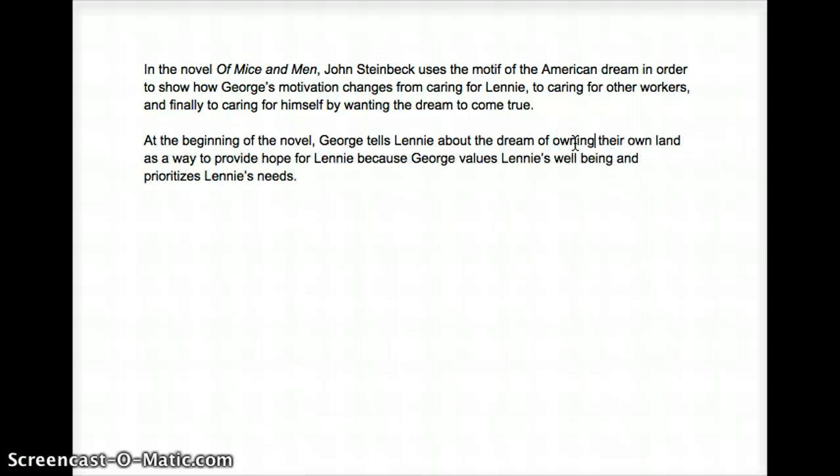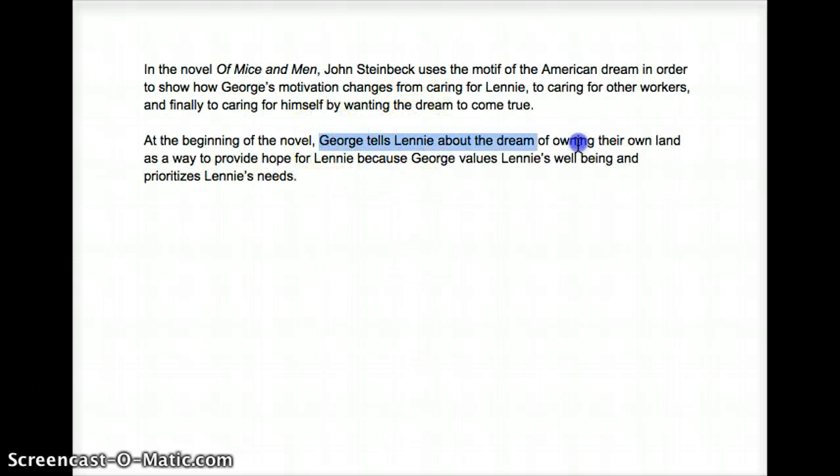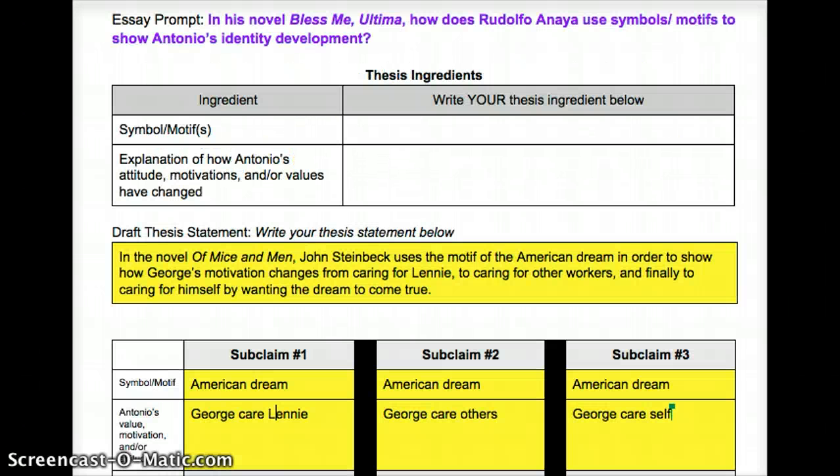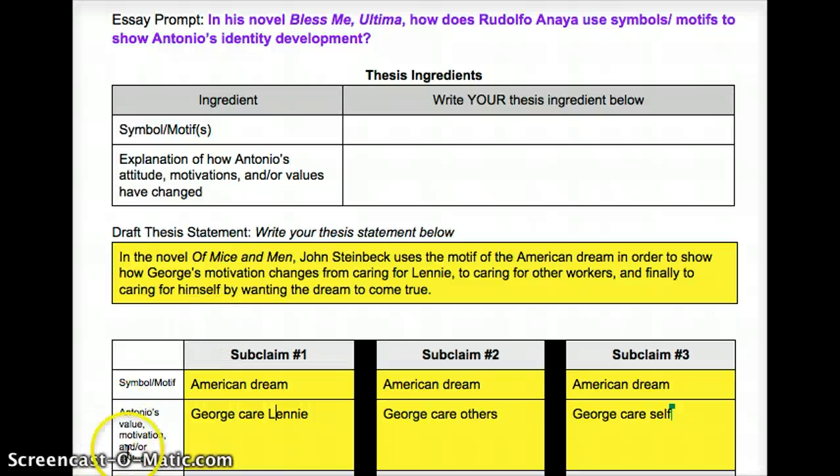Okay, so what I've done is I've combined this idea of the dream here, so telling Lenny the dream, and making that connection to how George cares for Lenny, which shows something about George's character as someone who values Lenny. Notice that I chose the word value because it connects to identity, value, motivation, or attitude.